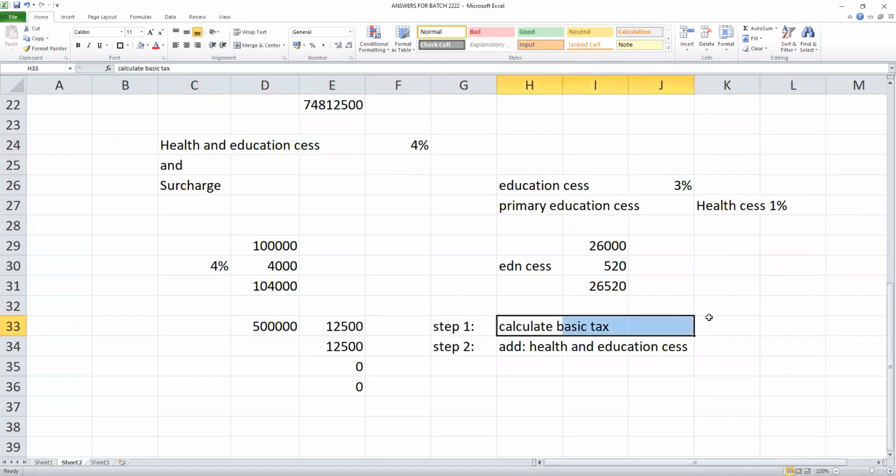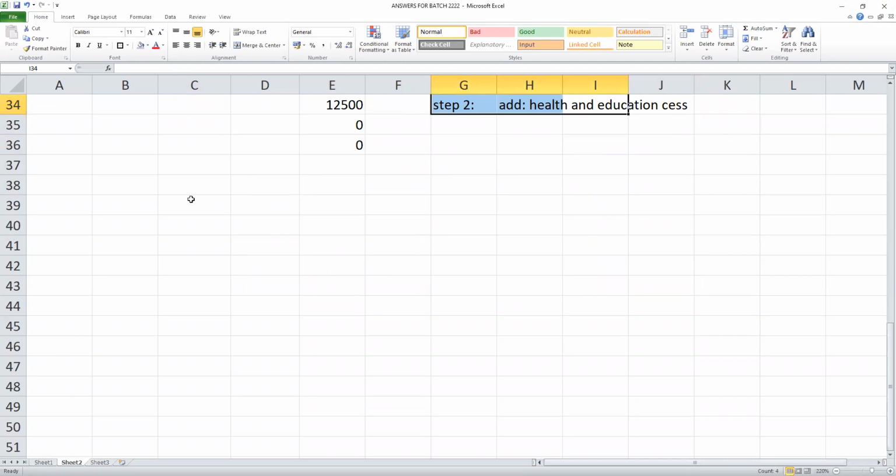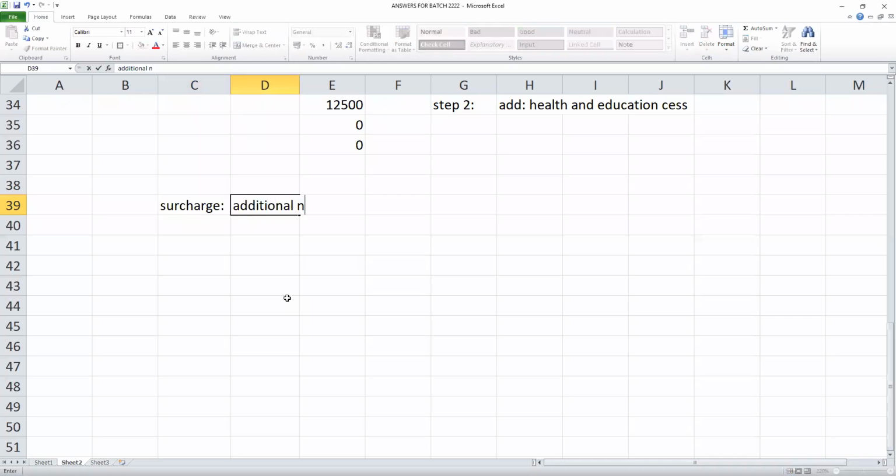Suppose your tax is 10,000, you have to pay 400 extra, so pay 10,400 as total tax. Now next comes surcharge. Surcharge is additional income tax for people who earn more.